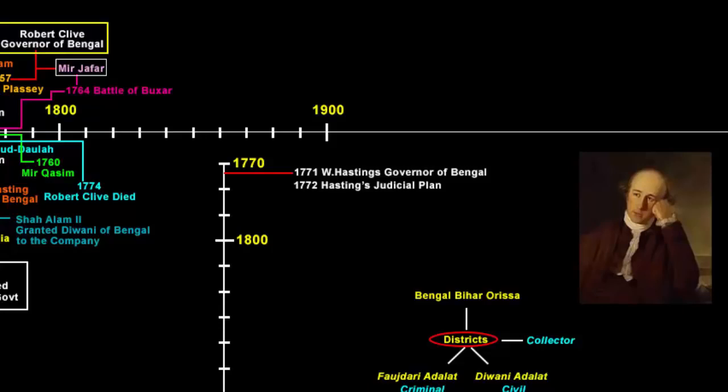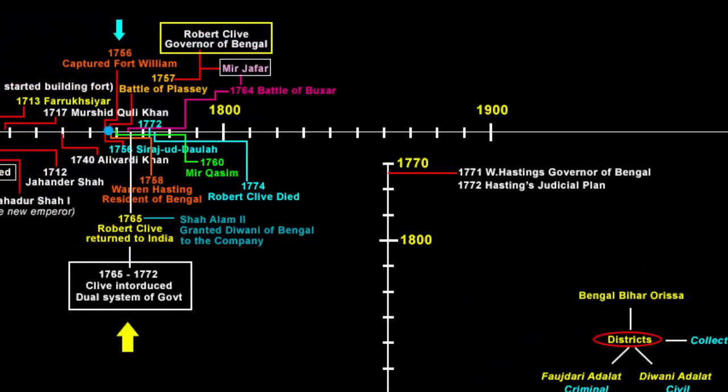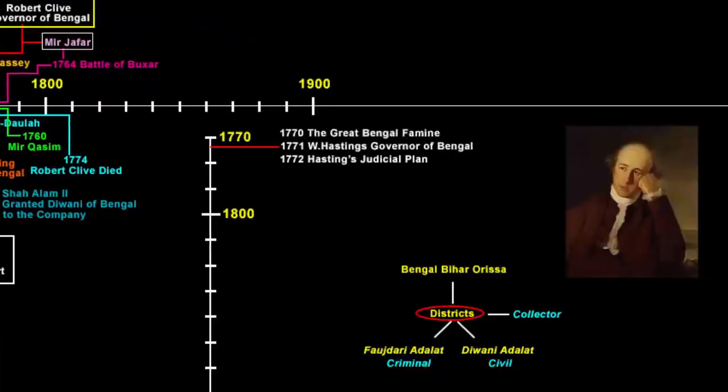That's why we can also say that the Hastings Plan of 1772 was in many respects a boon to the people at that time, and the reason we can say so is because before 1772, under the dual administration system, there was no such thing as justice. The famous Great Bengal Famine of 1770 is a perfect example of how bad the policies of the English company were. So many people died due to hunger. It's in millions. They did not invest in India at all.